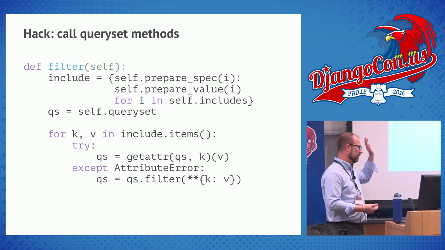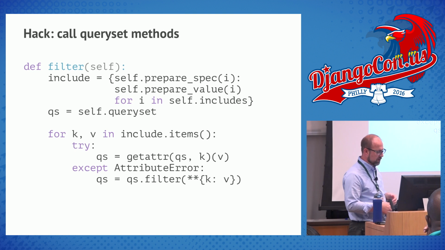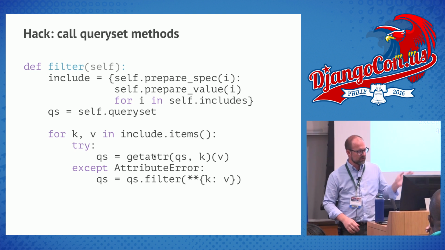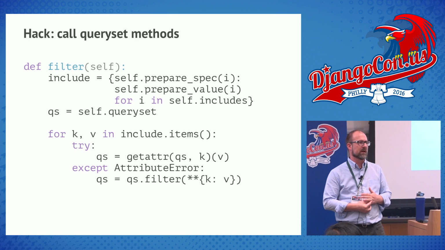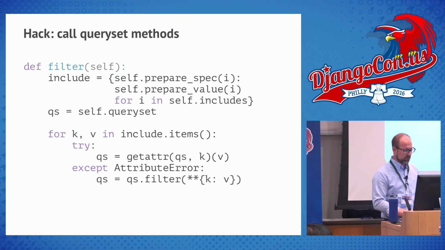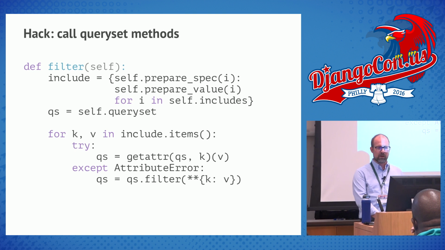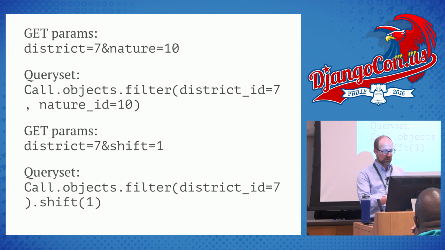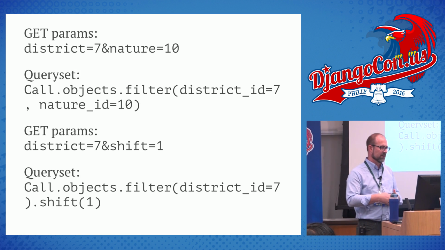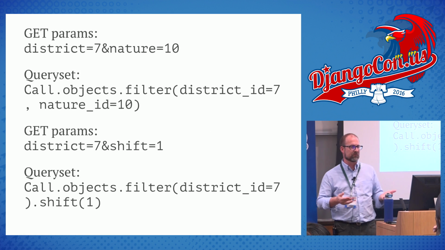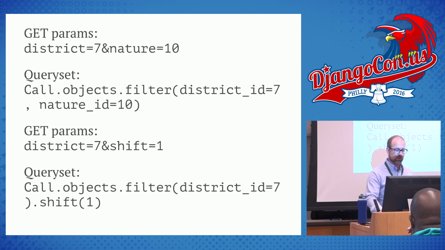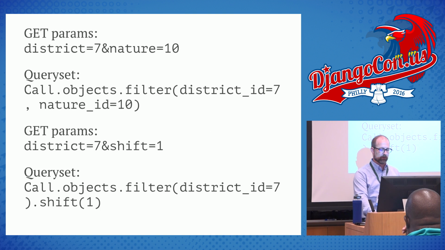You certainly don't have to understand this code up here, but note that what it does is it looks here to see if there's an attribute with that filter name on the query set, and if so, it just goes ahead and calls that instead of sending it over to filter. And that became very, very useful. So you can see here how it translates it, right? If I have get parameters of district 7, nature 10, those will go straight to filter, but shift, because shift is a method on my query set, will get called here if that's one of the parameters.